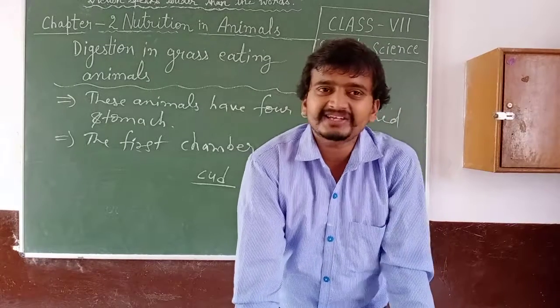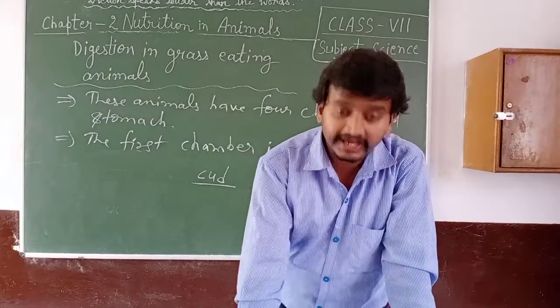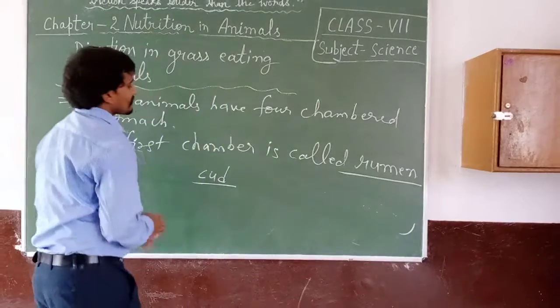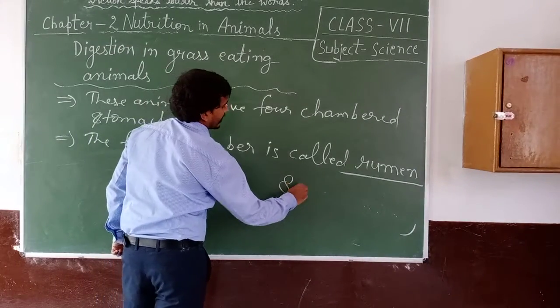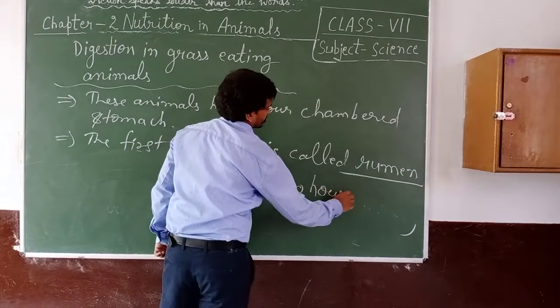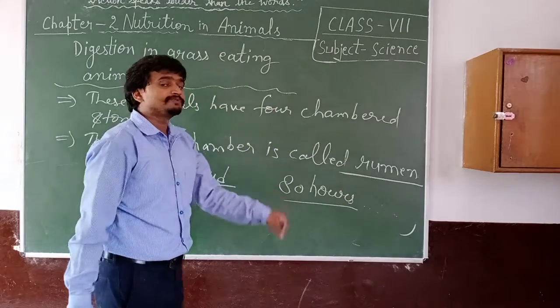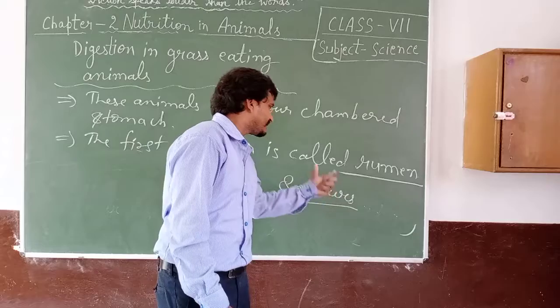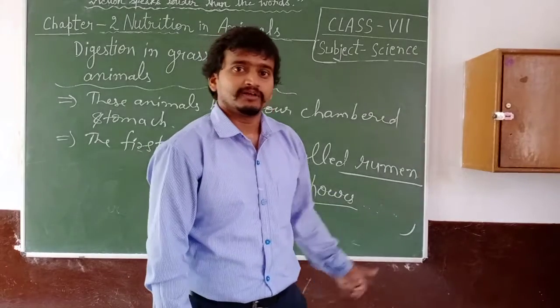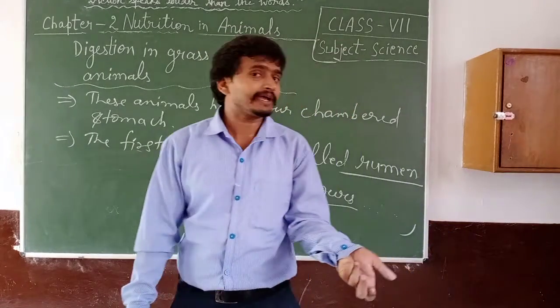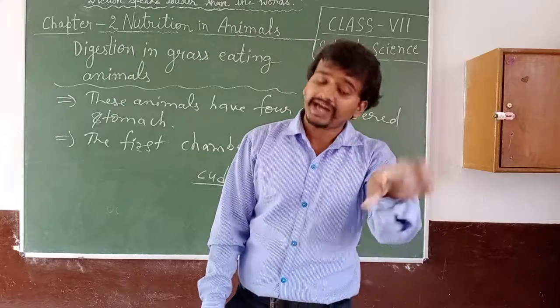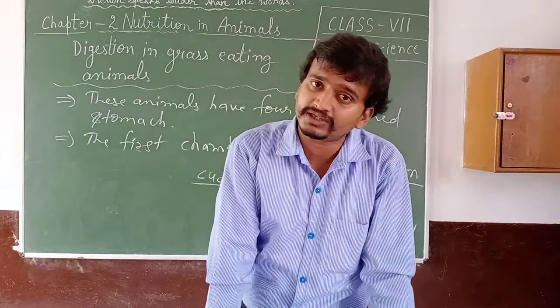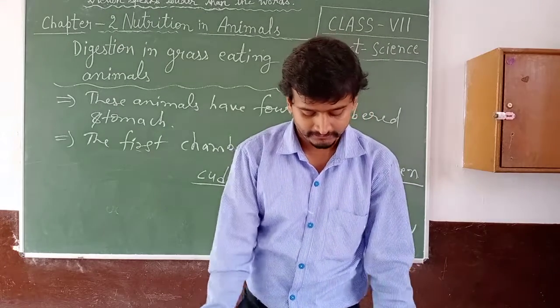The food can take as much as 80 hours, because digestion is a slow process, and in ruminants it is very time-taking. It can take 80 hours to pass through the digestive system of a ruminant.